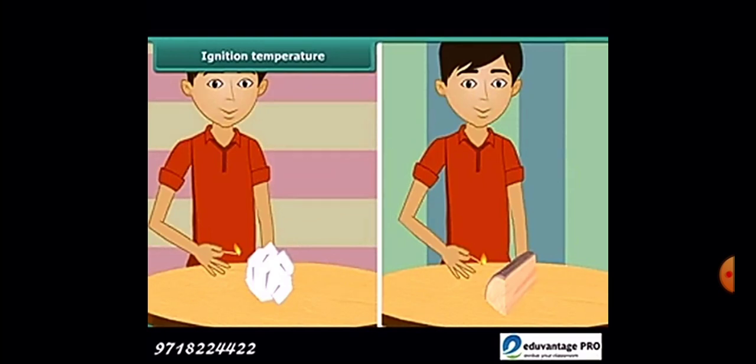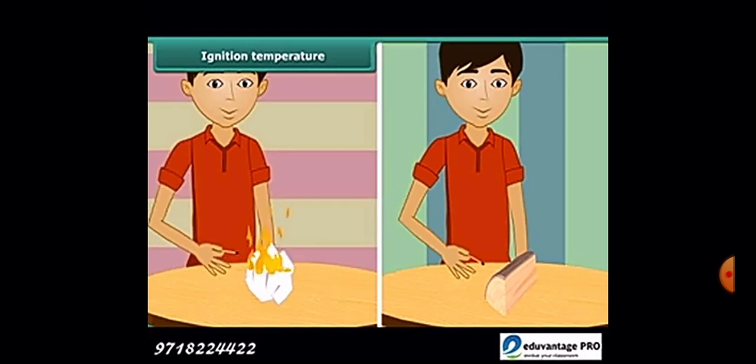Let's take one more example, where a piece of paper and a block of wood are there. Both are combustible substances, but when you try to burn a piece of wood, it doesn't burn very easily, whereas paper burns very easily. Why is it so? It's because of ignition temperatures.